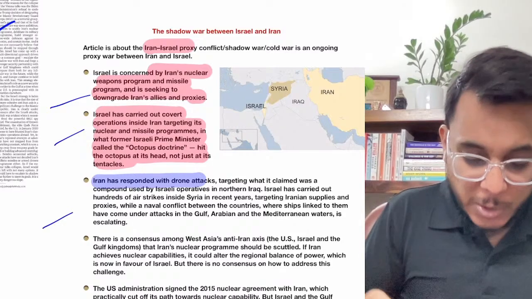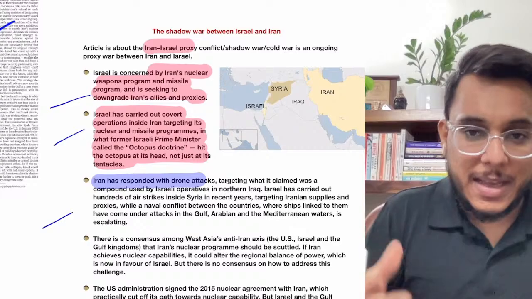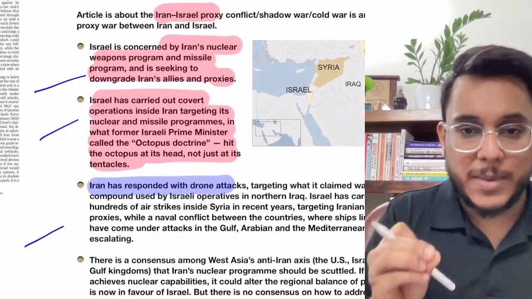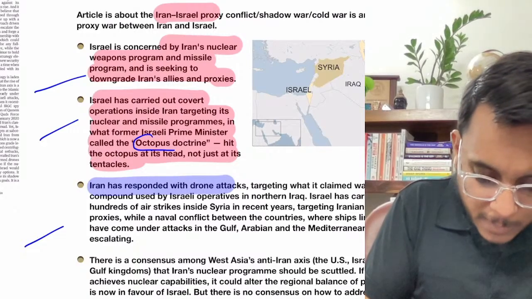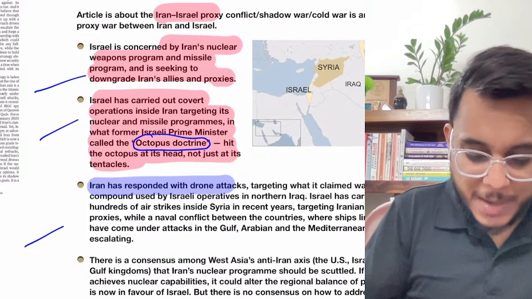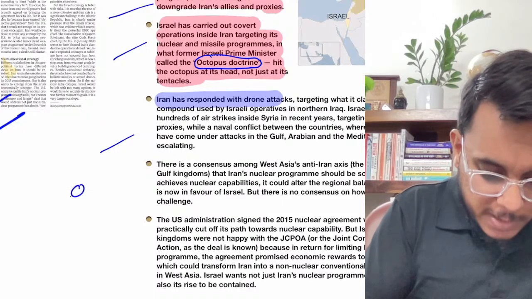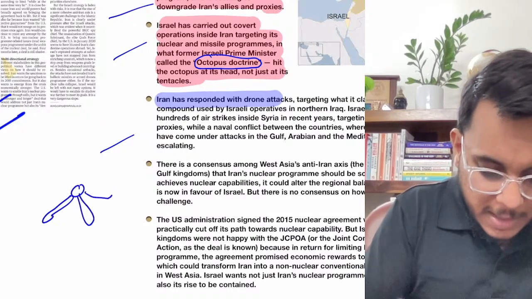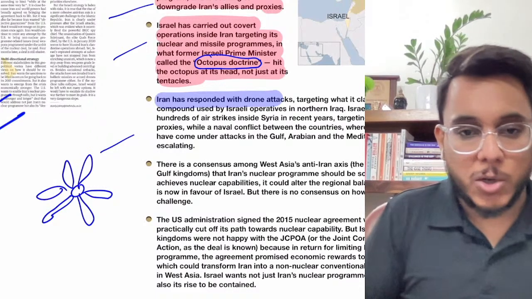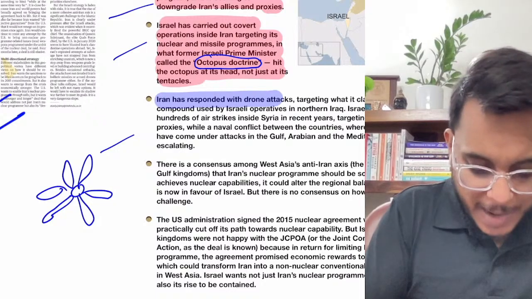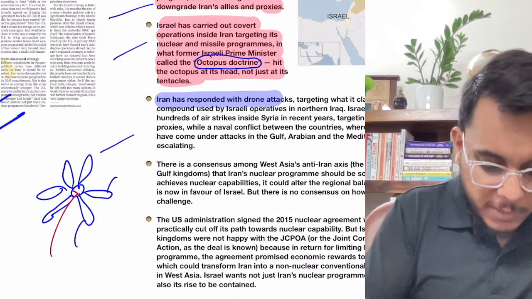Now in this secret war, Israel had attacked Iran. Here a particular word has been mentioned which we can use, and I would like to discuss it: the Octopus doctrine. Now guys, what is this Octopus doctrine? You might have seen an octopus, which has multiple tentacles. It is said that if you want to kill an octopus, you cannot kill it by hitting its tentacles. You need to hit the head of the octopus.